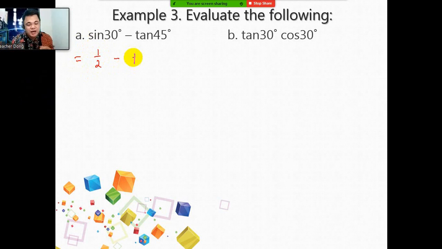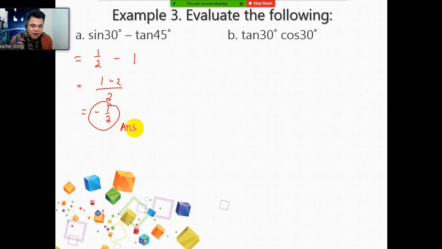So we are now ready to solve for it. If you have your calculator, you can compute 1 half minus 1. Or if you would like to solve it manually, get the LCD, which is 2. 2 divided by 2 is 1, times 1 is 1. 2 times negative 1 is negative 2. Then subtract the numerators: 1 minus 2 is negative 1 half. So the value of sine 30 degrees minus tangent 45 degrees is negative 1 half. This is now your answer. As simple as that. So actually, what's the first step?